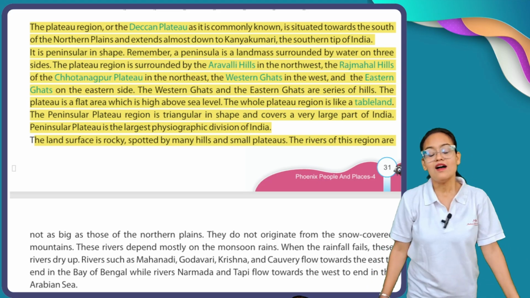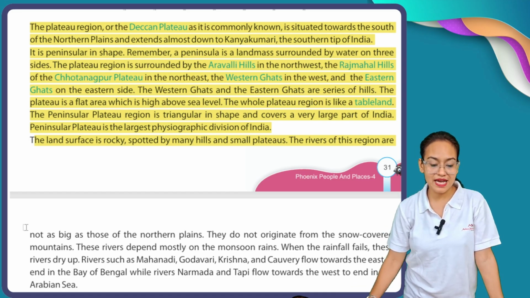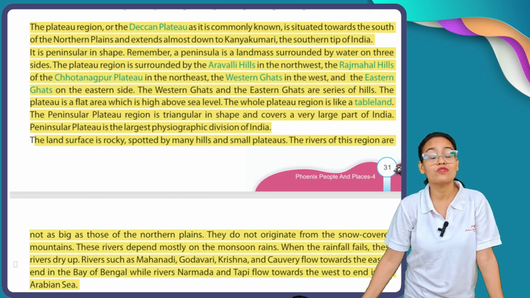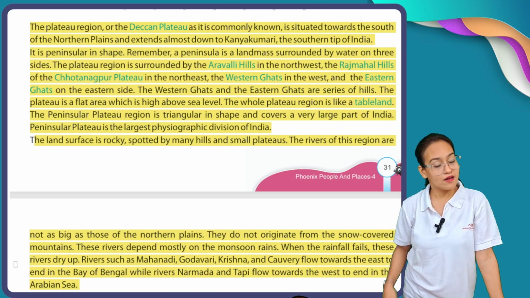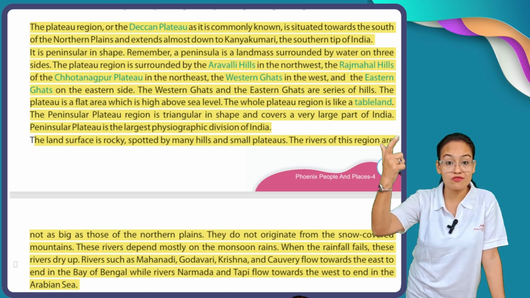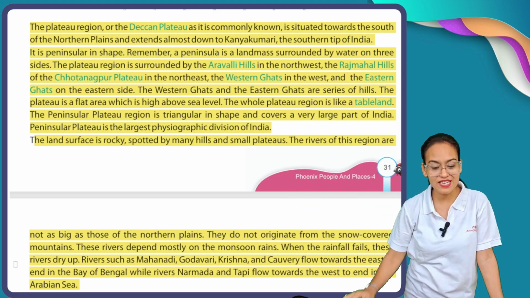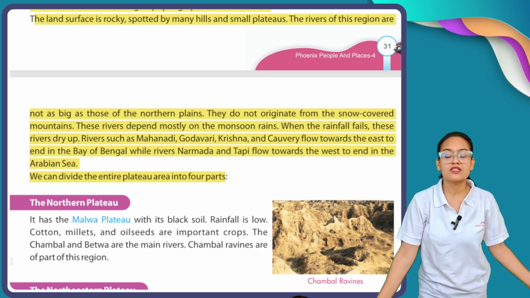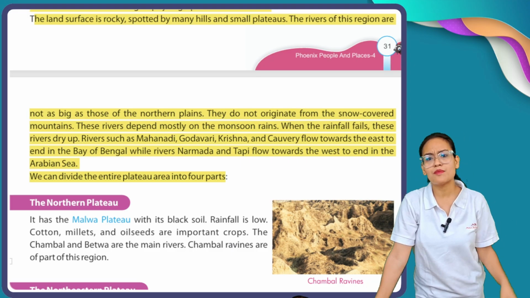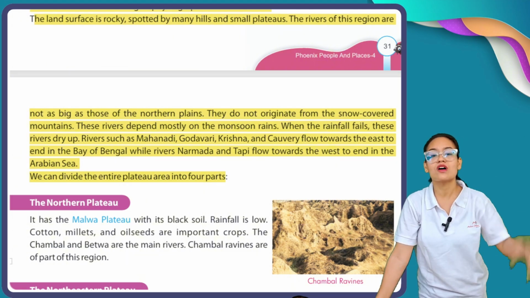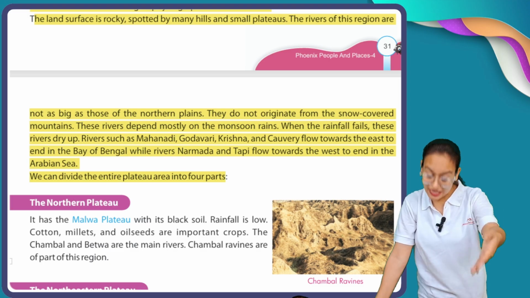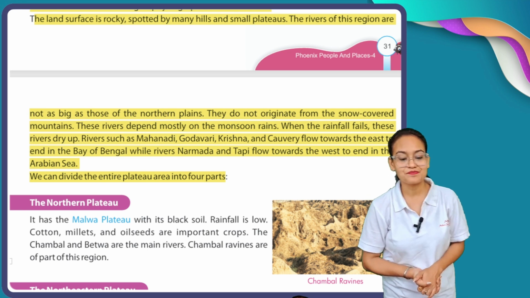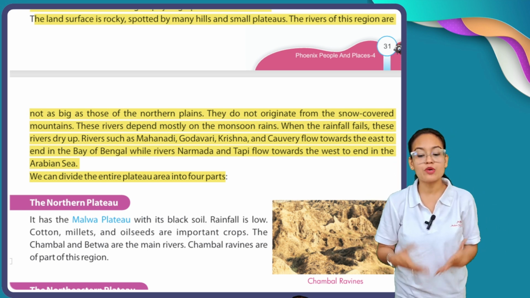The rivers of this region are not as big as those of the northern plains. Now, my dear students, the rivers which flow through this plateau region are not big in comparison to those rivers which flow in the northern plains. They do not originate from snow-covered mountains like rivers Ganga, Yamuna, Indus, Brahmaputra. They all originate from snow-covered mountains. But plateau rivers don't originate from snow-covered hills. These rivers depend mostly on the monsoon.